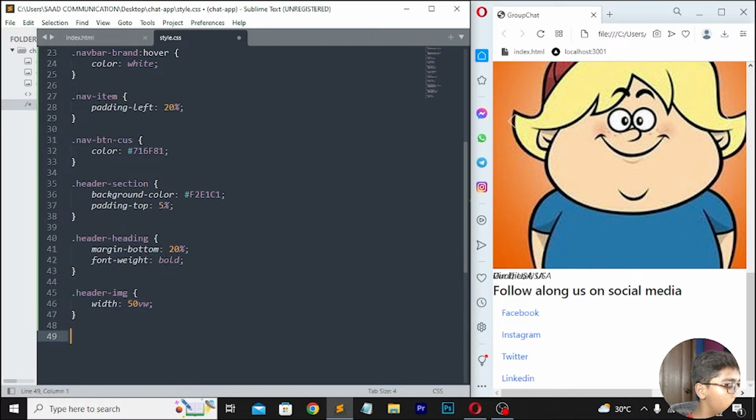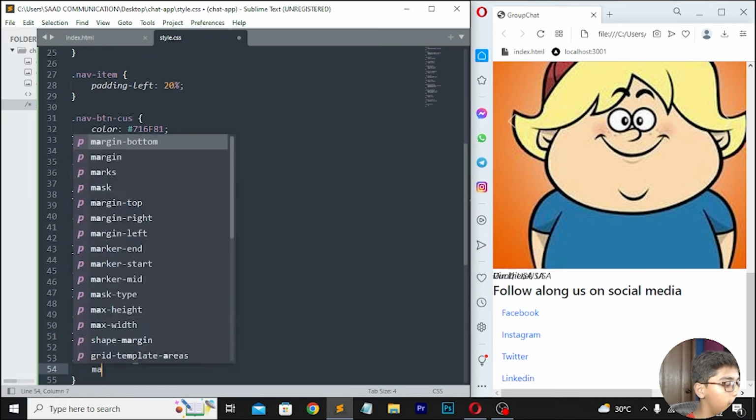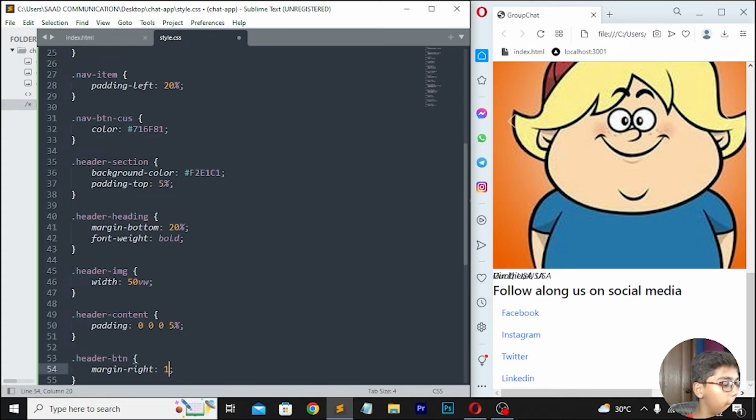Move down, right here dot header, then I'll be writing dot header content. Right here padding, which should be 0.005%. Then move down, right here dot header btn. Then right here margin right, which should be 10%. Then right here color, which should be 716F81. So here I'll be writing F81.